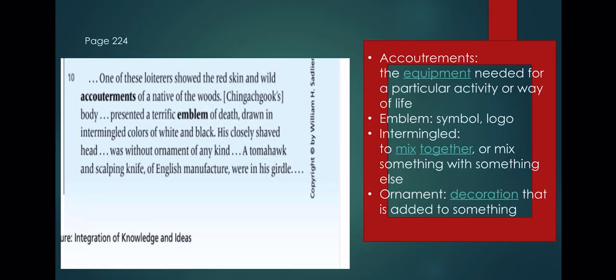Okay, a tomahawk, and I showed you what a tomahawk means, which is an instrument that a warrior in the past used to have battles and wars, to fight with. And a scalping knife of English manufacture were in his girdle. So he was holding a tomahawk and a scalping knife of English manufacture.